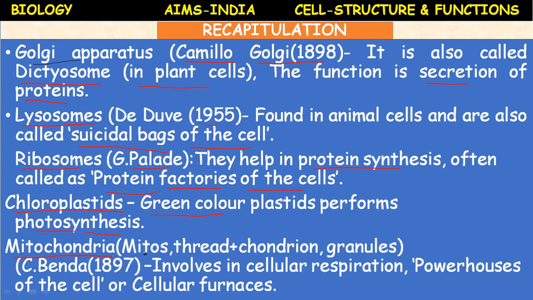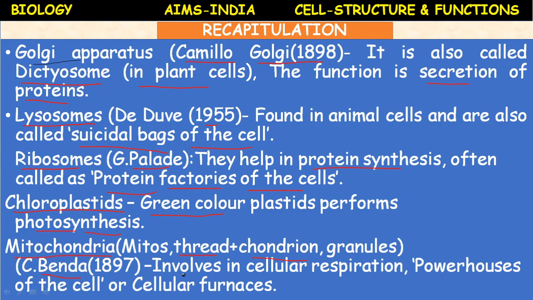What is the meaning of mitochondria? Please note down. Mitos means thread. Chondrion means granules. Thread granules. The name mitochondria was given by Benda in 1897. They are called bioplasts by Altman. These mitochondria are double membranous structures.